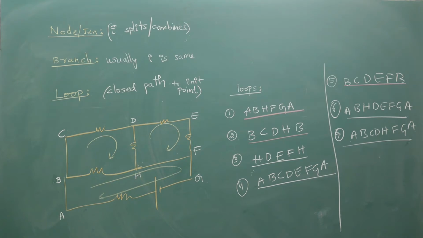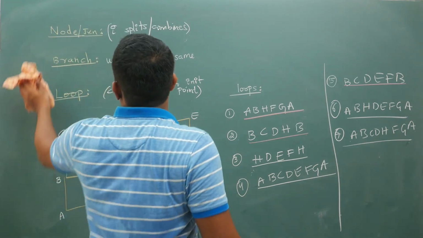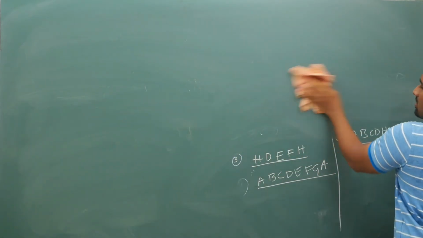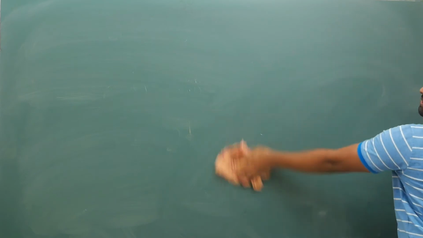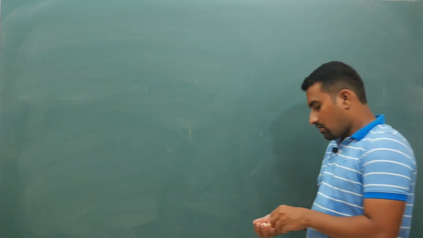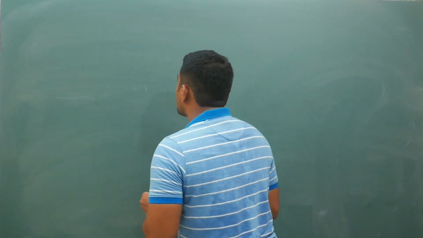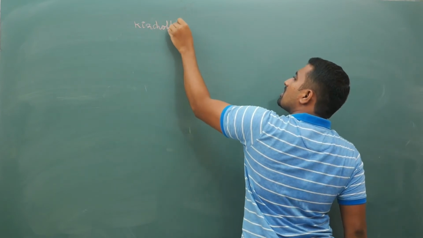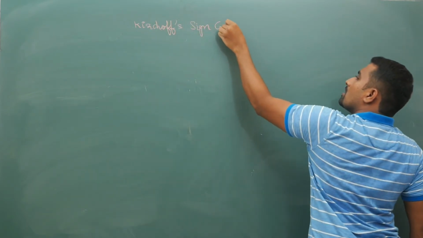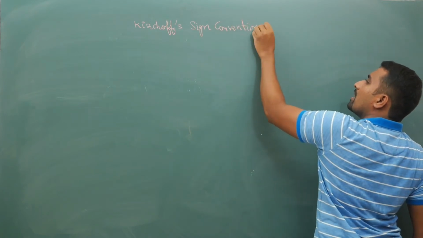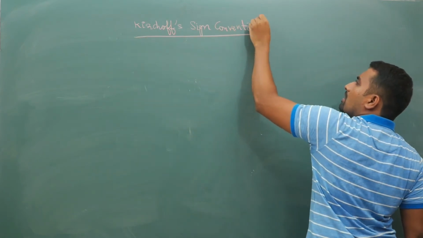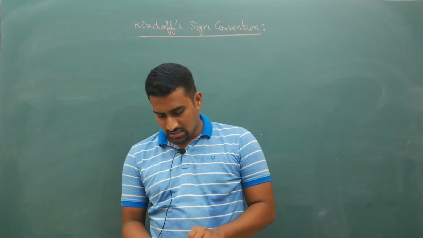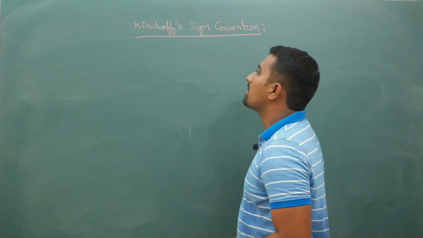Now I will erase this and continue with Kirchhoff's sign convention. We have seen what a branch is, what a node is, and what a loop is. Now, what is Kirchhoff's sign convention? You are supposed to know it. Only if you know Kirchhoff's sign convention will you be able to apply Kirchhoff's voltage law properly. If you don't apply the sign convention, you will obviously get wrong answers. So what is this Kirchhoff's sign convention? I will tell you.